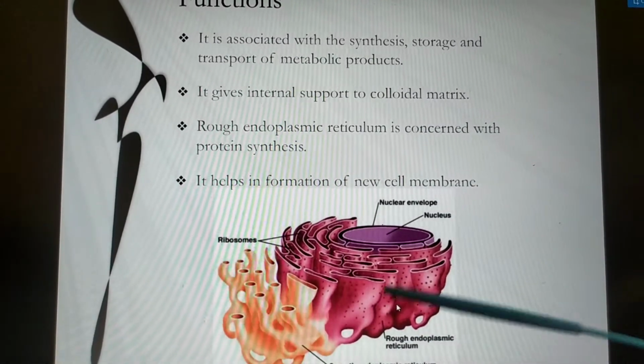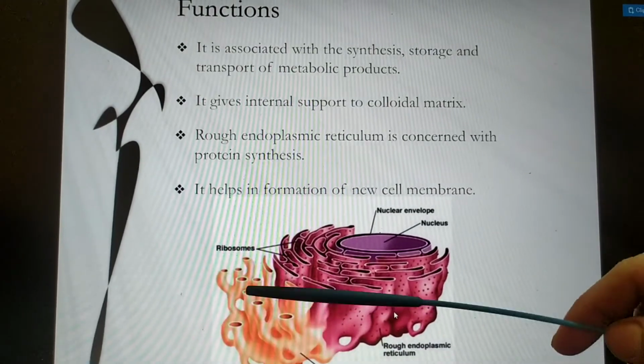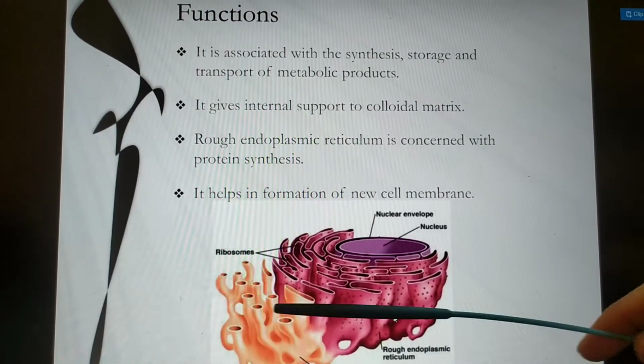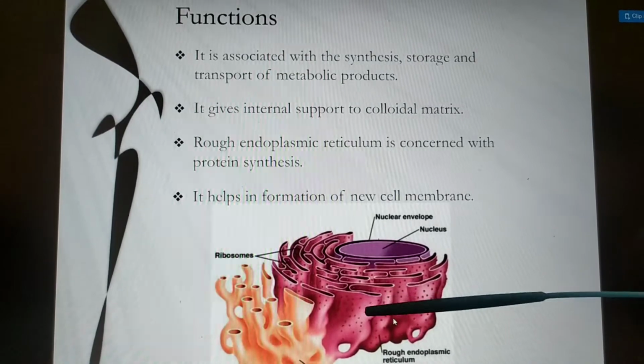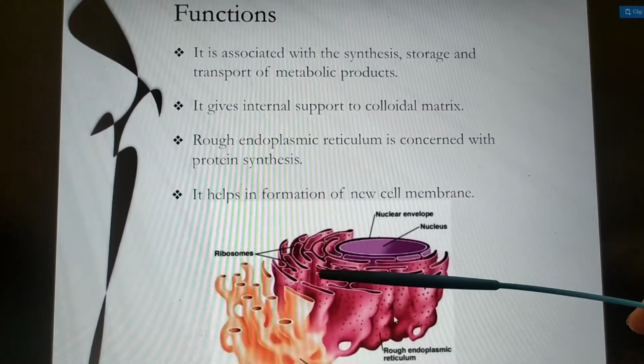This is the structure of endoplasmic reticulum. You can see in case of smooth endoplasmic reticulum, it is devoid of ribosomes, whereas in case of rough endoplasmic reticulum, ribosomes are attached to the surface.